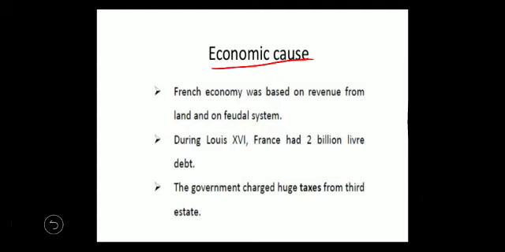So the French economy was based on revenue from land and on the feudal system. During Louis XVI, France had a 2 billion livre debt.